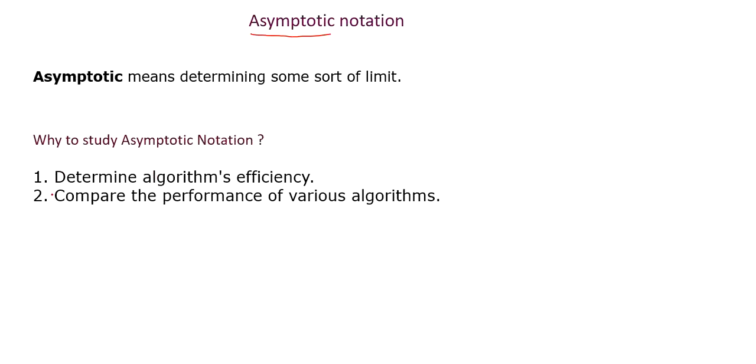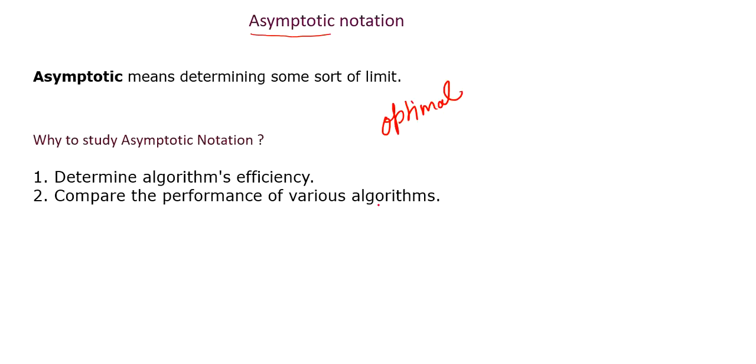There are two factors which make it compulsory to study asymptotic notation. The first one is to determine an algorithm's efficiency. When you are solving a problem, there are multiple solutions, but we have to choose the optimal one, which is efficient. Asymptotic notation helps us determine the algorithm's efficiency, and also, whatever solutions you have proposed, we can compare the performance of the algorithms to see which one is doing great.